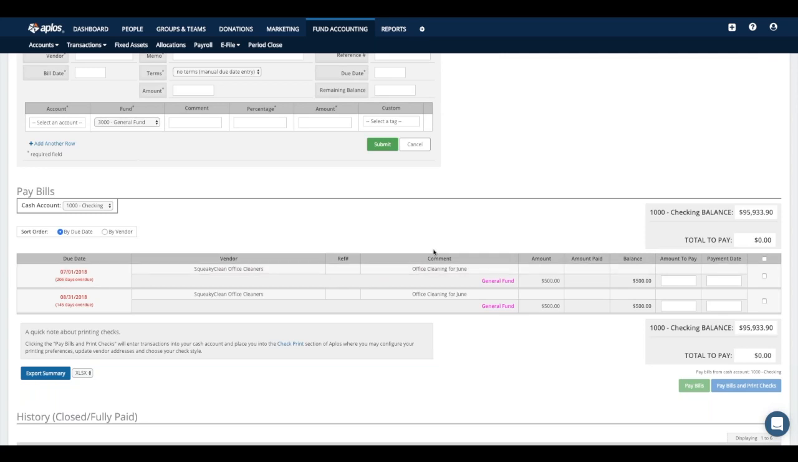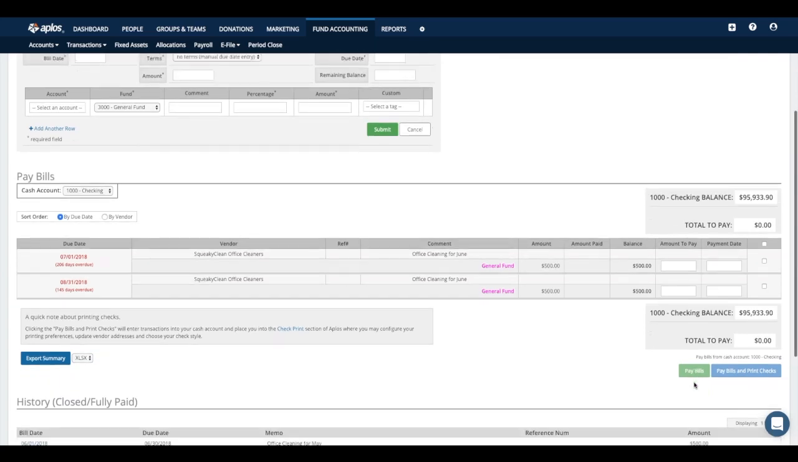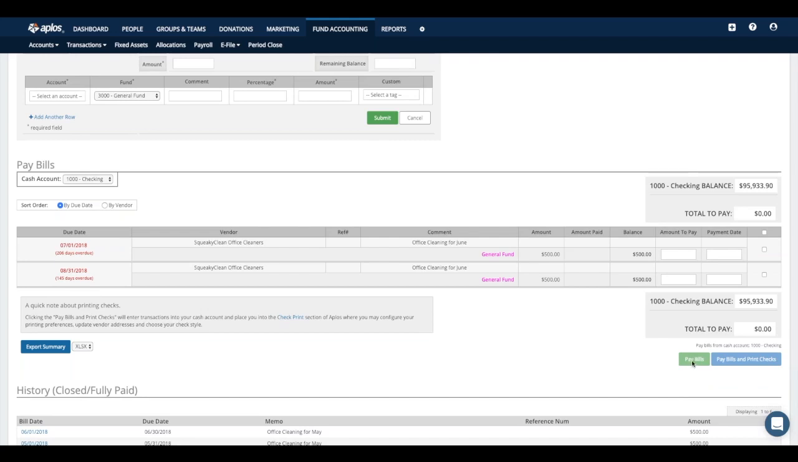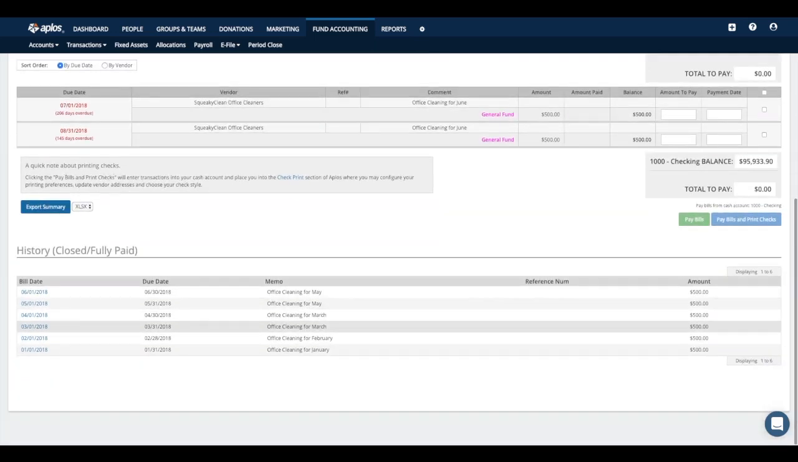When you're ready to start making a payment towards that bill, just find the correct bill and then put in the amount you're going to be paying and the payment date. Once you do that, you have two options to select from. You can either click Pay Bills, which will simply record the transaction in your register for you, or you can click Pay Bills and Print Checks, which will still record the transaction for you, but it will also take you to the check print screen so that you can print out a check for this payment if you wanted to. Once your bills have been fully paid off, then they're going to land down here in the History/Close section below.